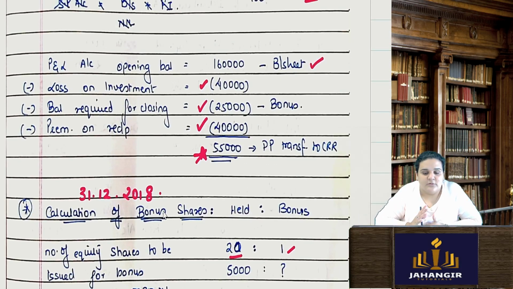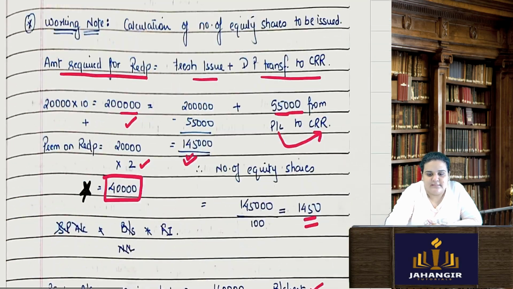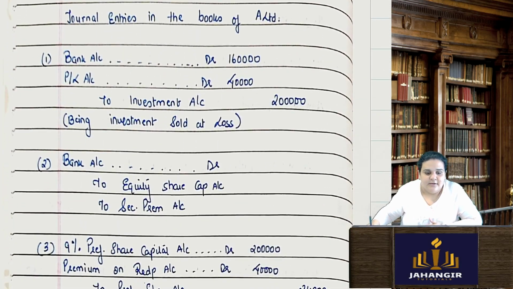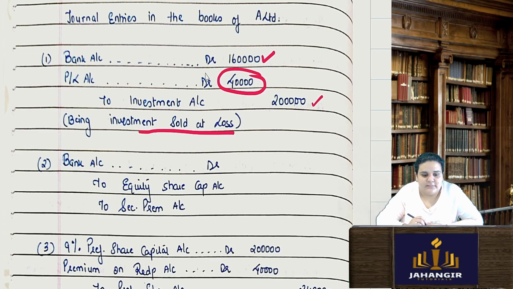So these are the working notes. Once the working notes are in place, the journal entries are very simple. When I start with my journal entries, first I will do the investments sold at loss. Bank account debit 1,60,000, to investment account 2 lakhs. That means this 40,000 is loss on investment. That will go from PNL account.